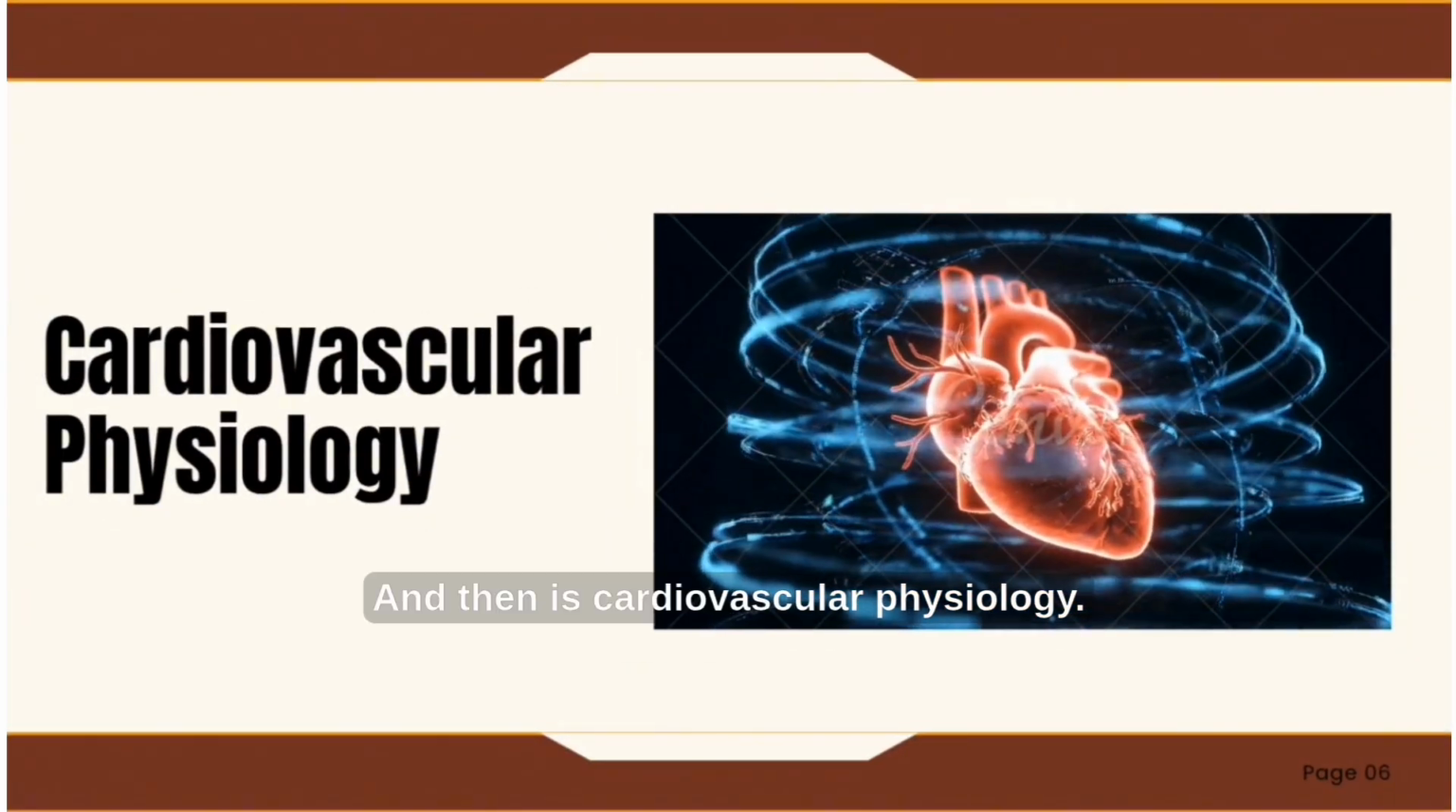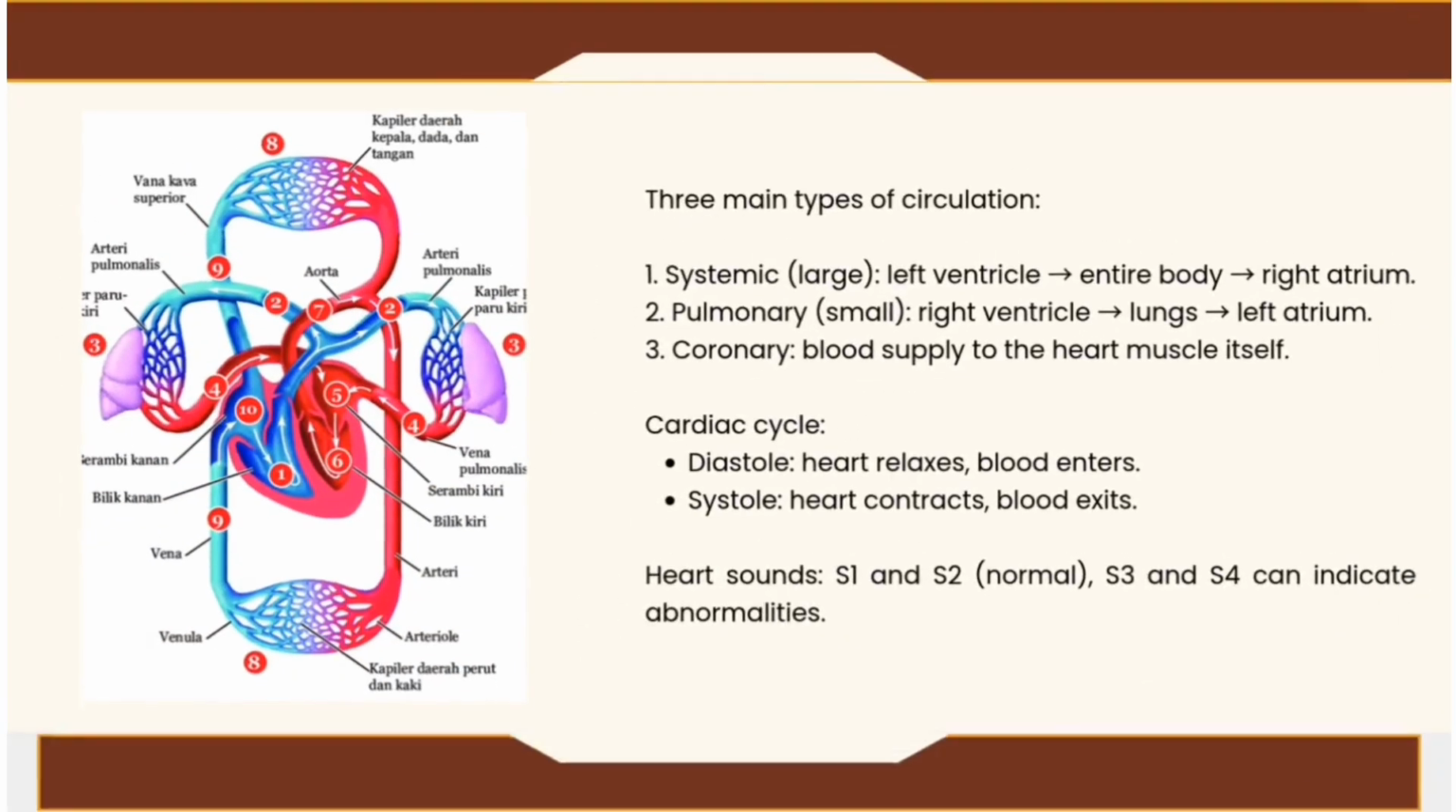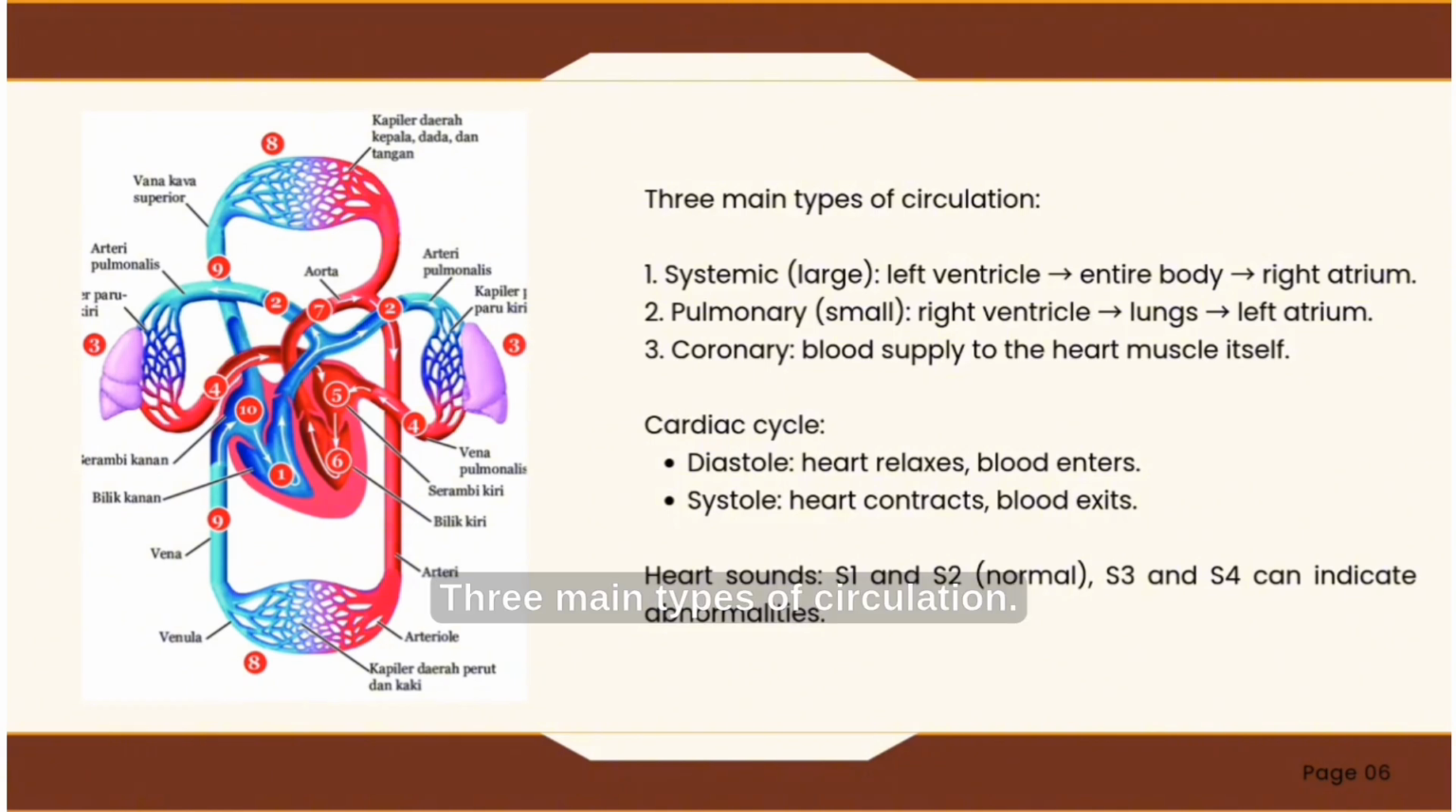And then is cardiovascular physiology. There are three main types of circulation. First is systemic or large. Left ventricle goes to the entire body and then to the right atrium. The second is pulmonary or small. Right ventricle goes to the lungs and then to the left atrium. The last is the coronary, the blood supply to the heart muscle itself.